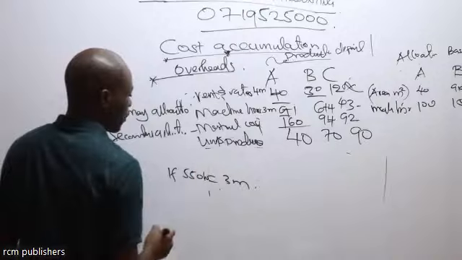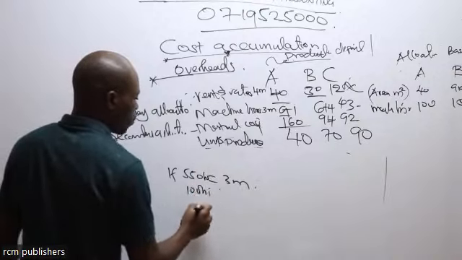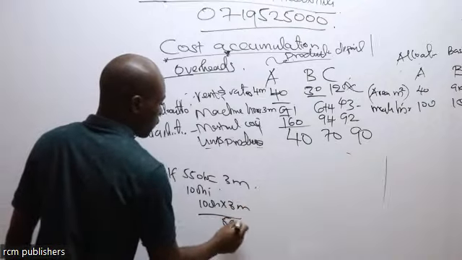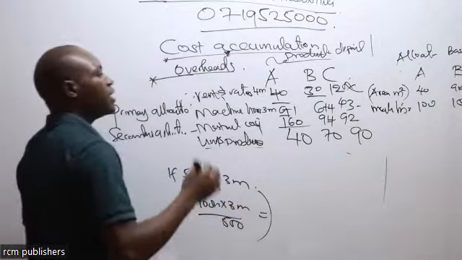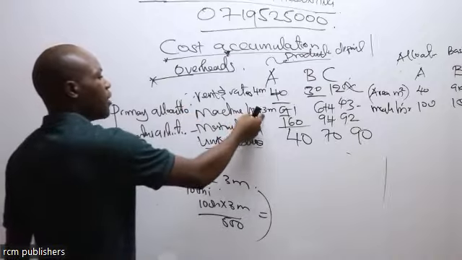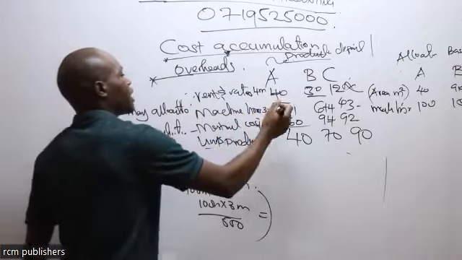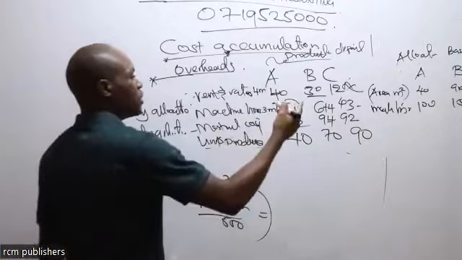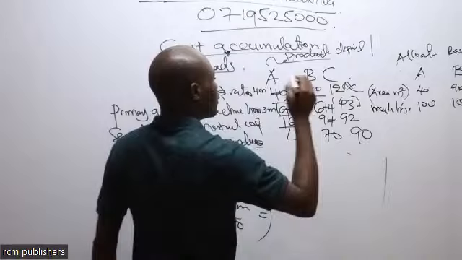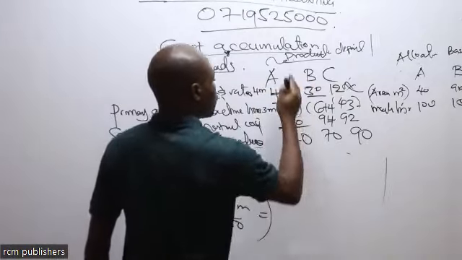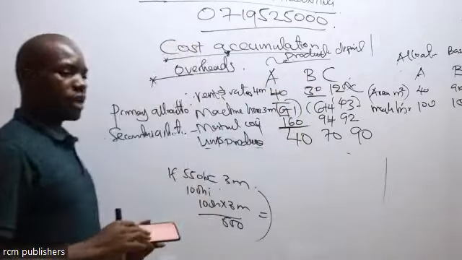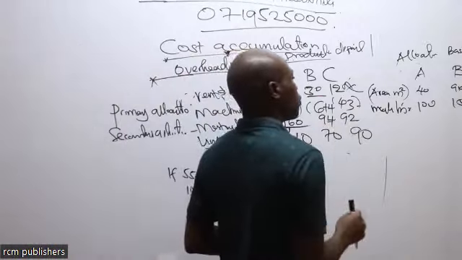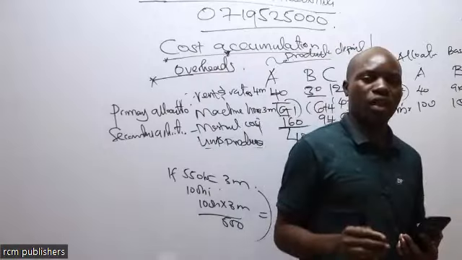Remember, this one is the total hours. So 100 hours will be 100 hours, I multiply by 3 million, divide by 550. Whatever I'm going to get there is the portion of machine hours or machine related cost that I'm going to distribute to Department A. I do the same to Department B and C, so that at the end of the day, I am going to get the total overheads for each department in relation to the activity being carried out.